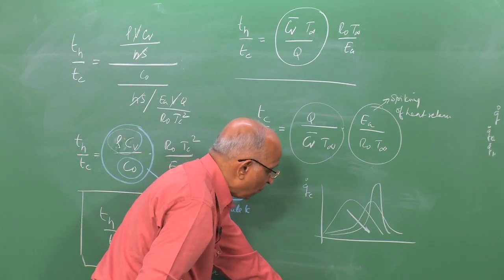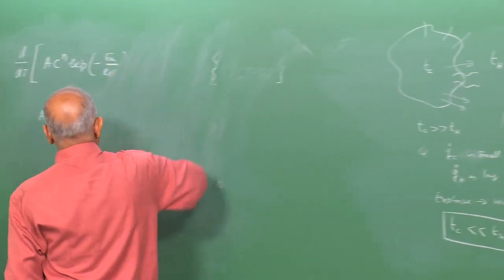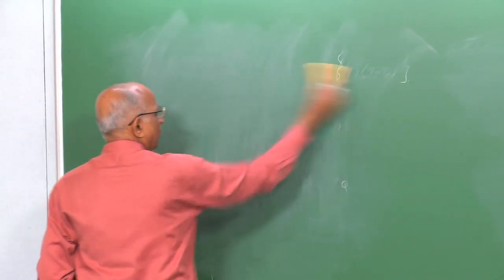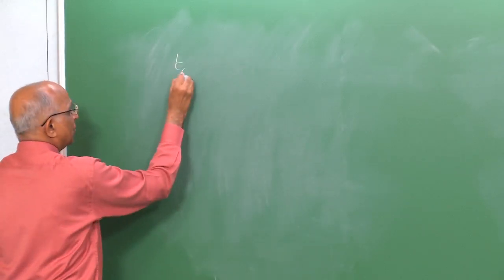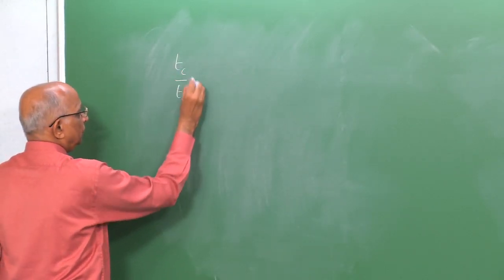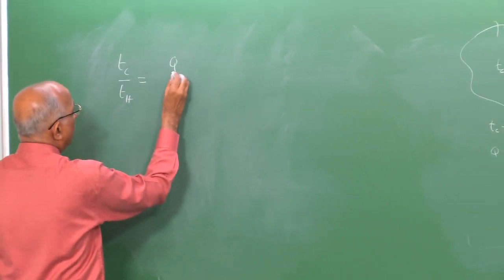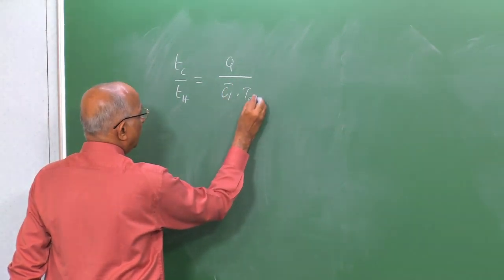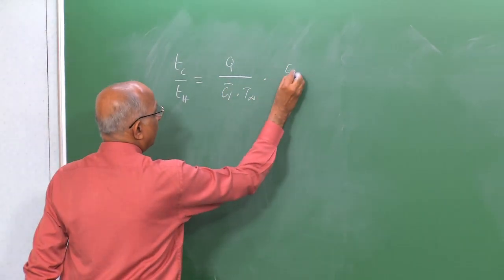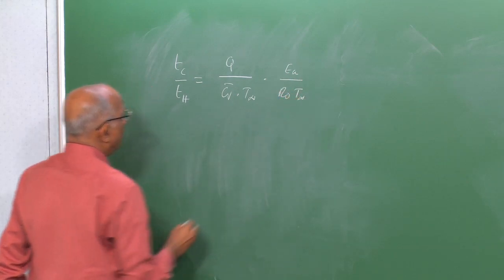We said that what we want in an explosion is that the time for the chemical reactions must be very much smaller than Th, or rather we get the value of Tc by Th as equal to, let's put that down, Q divided by Cv into T infinity multiplied by Ea divided by R naught into T infinity.